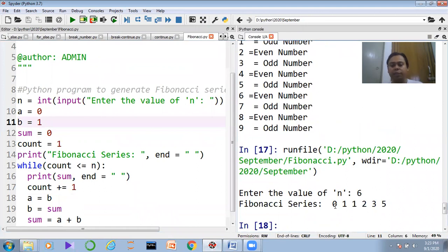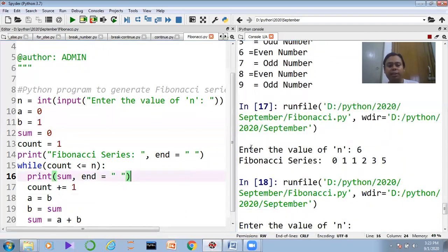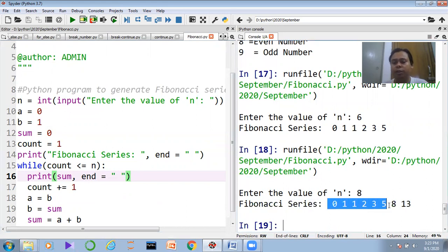So initially you get 0, 1, then 0 plus 1, 1, then 1 plus 1, 2, then 2 plus 1, 3, then 3 plus 2, which is 5. So entering 6 means I am generating a total of 6 numbers, based on the Fibonacci series. If I execute here, suppose n equal to 8, press enter, that would be 0, 1, 1, 2, 3, 5, 8, 13, and 8 plus 13, 21, and so on.